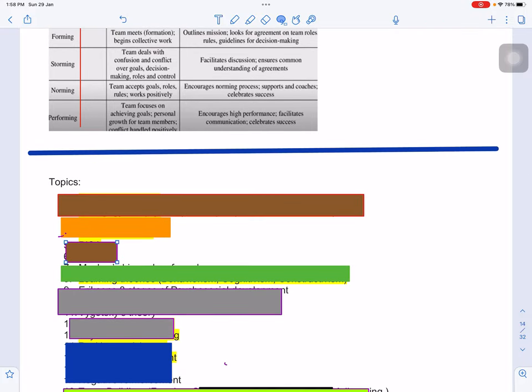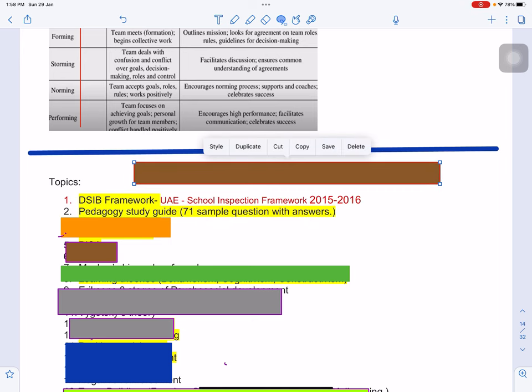When you're appearing for the test, you must have gone through the DSIB framework, which is available on the internet as the UAE School Inspection Framework 2015-16. In the previous video I told you how questions are asked and what the important things are. You should be able to recognize them. If you have gone through the pointers I explained in the previous video, you will be able to make the connection right then and there.